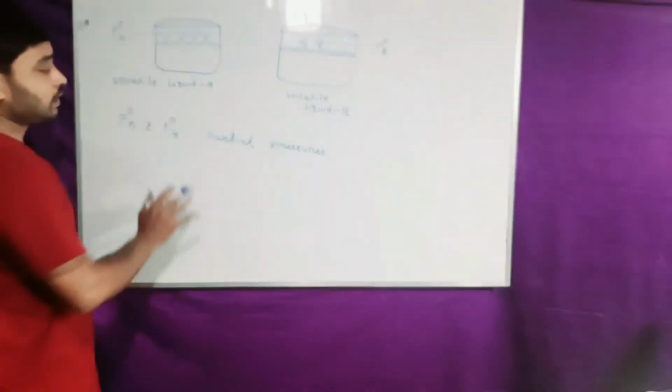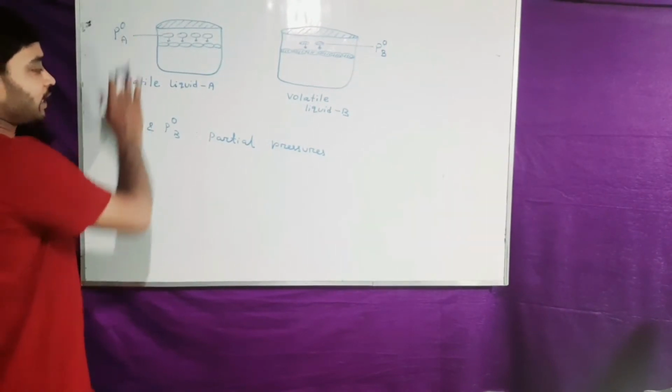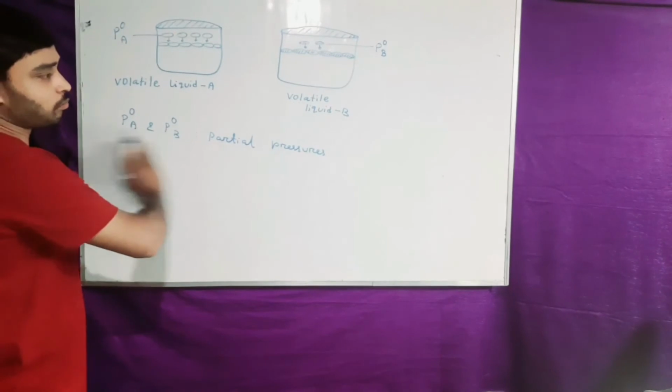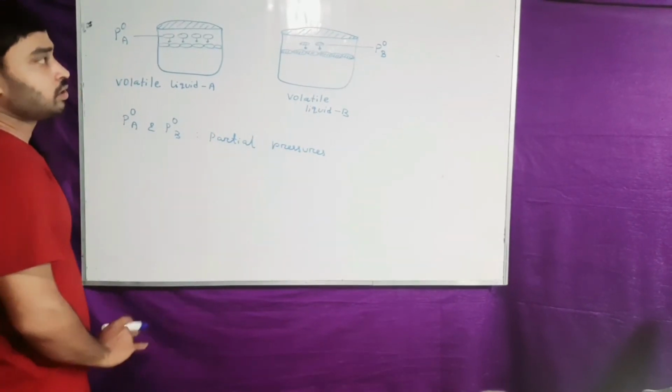So I have mentioned what is P naught A and P naught B. You should remember that and note it fast, because I will wipe this portion.